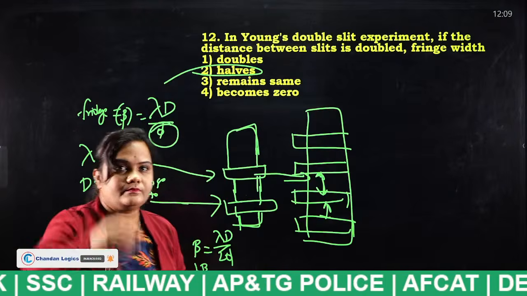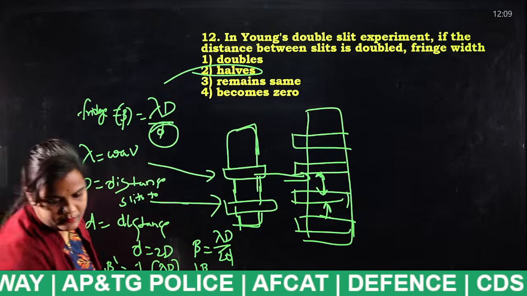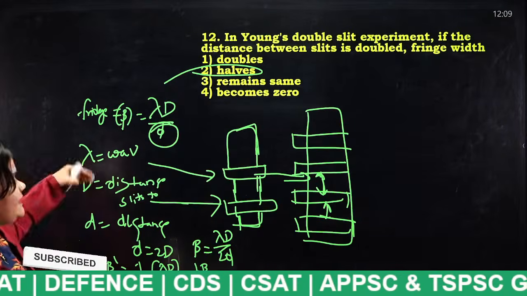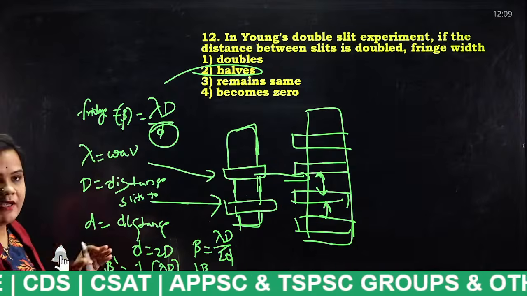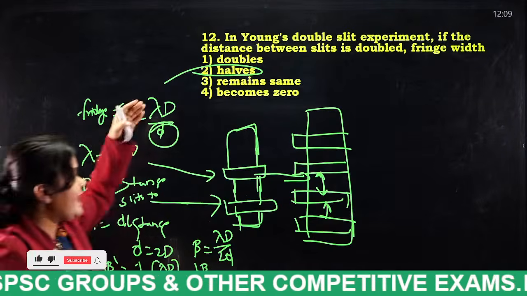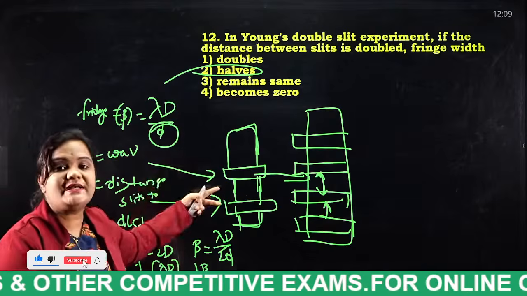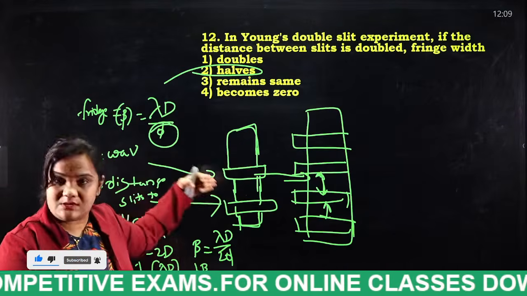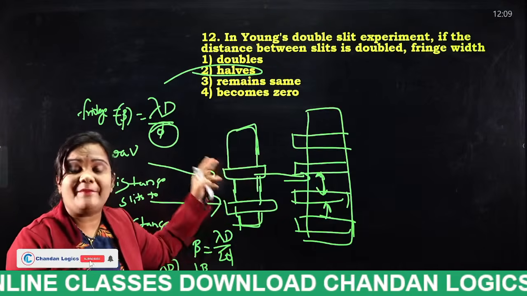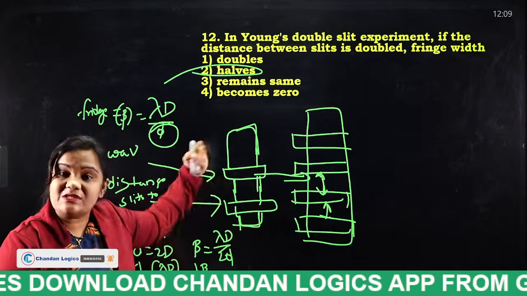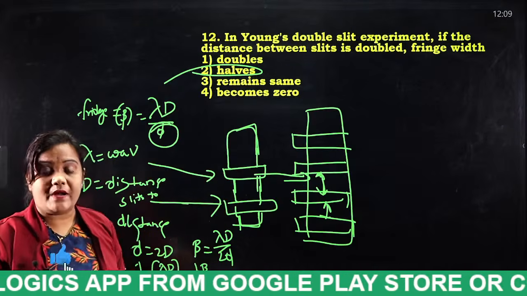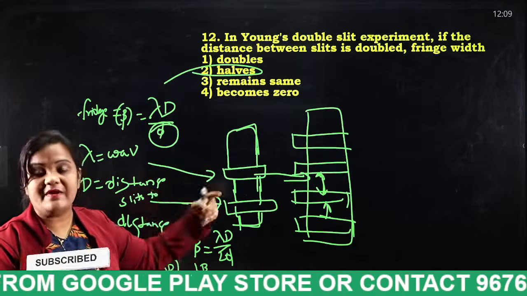Next question. If you look at this again and again, you will understand. So what is actually Young's double slit experiment? Take a sheet which consists of two slits, pass light rays on those slits. On the surface, we do not get only two slits, and the fringes appear as bright and dark bands. That is the experiment. You can even perform it.